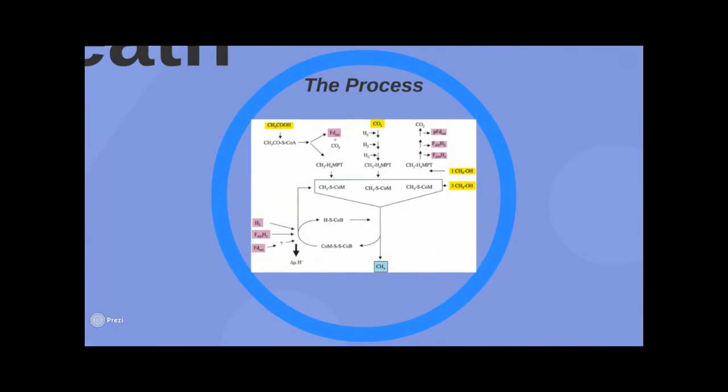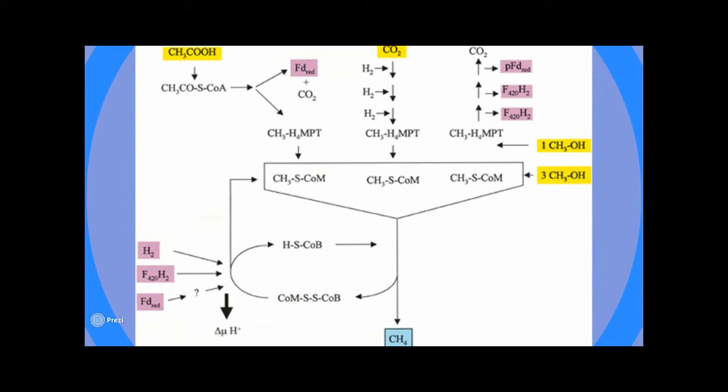The process. They have an extensive electron transport system. They bounce from the input, in this case CO2, and around to make methane gas, hydrogen sulfide. This is a yield of low ATP.